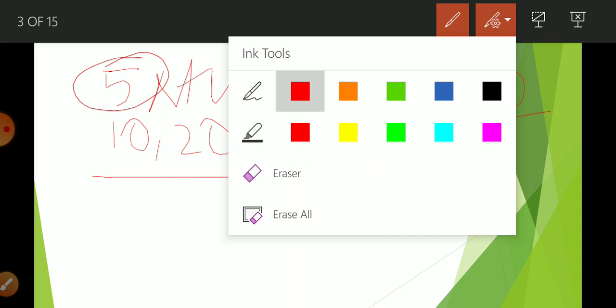Students, first of all, this is not a new topic. Already in your mathematics book, in mean, median, mode, you learned about individual series, discrete series and continuous series. So with this example I am going to explain all these series.